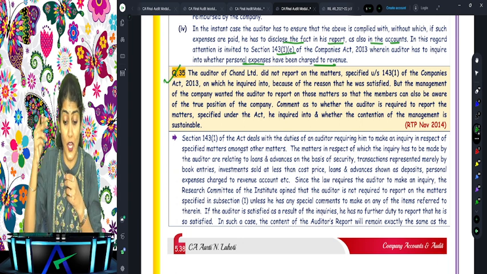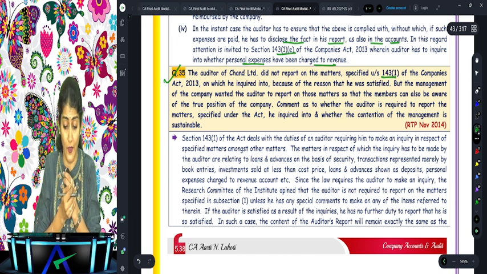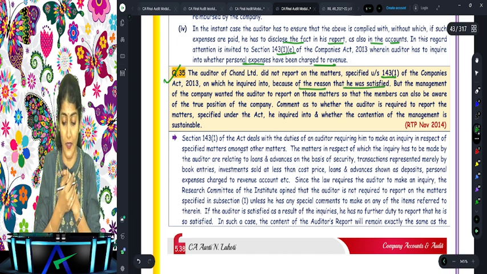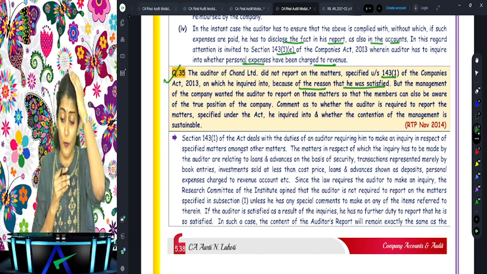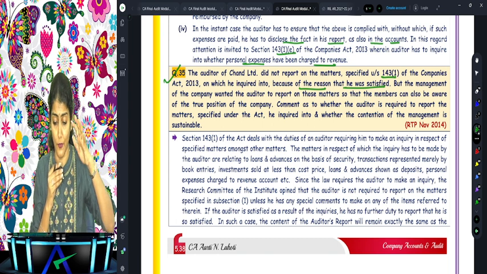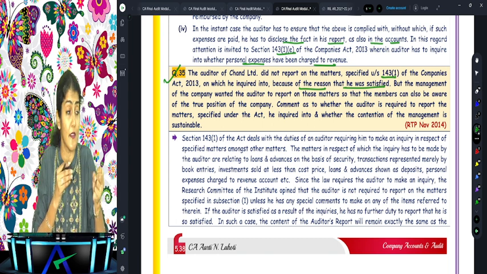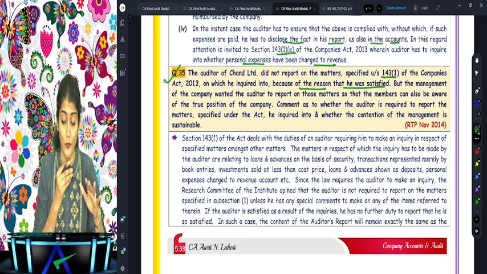The auditor of Chand Limited did not report on the matters specified under 143(1) of the Act on which he inquired because of the reason that he was satisfied. Is he right? Yes, if you don't have an adverse finding, no need for you to report.